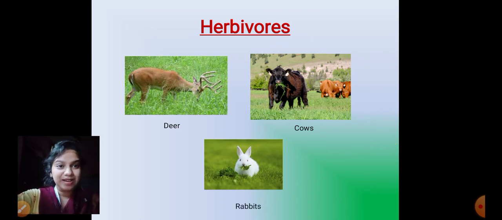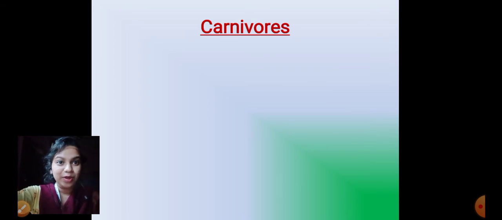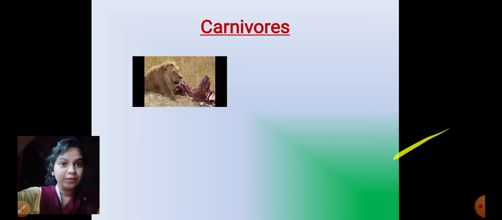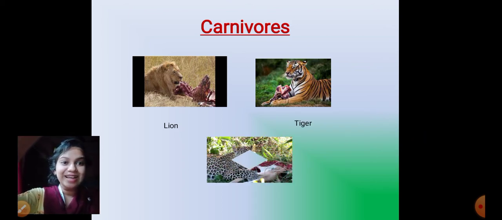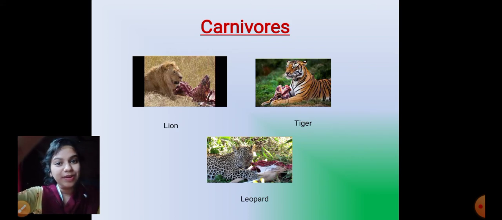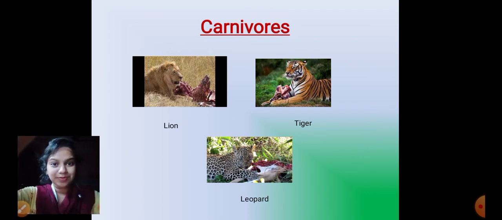In our last class, we had also done another thing. We had also learned about carnivores, remember? And what were carnivores? Carnivores were animals that ate other animals for their food. For example, lion, tiger, and remember what this was? It was a leopard. So these were the animals that ate other animals as their food.